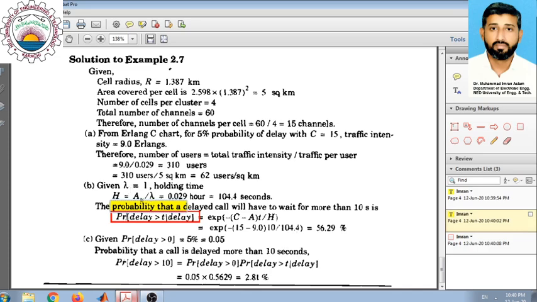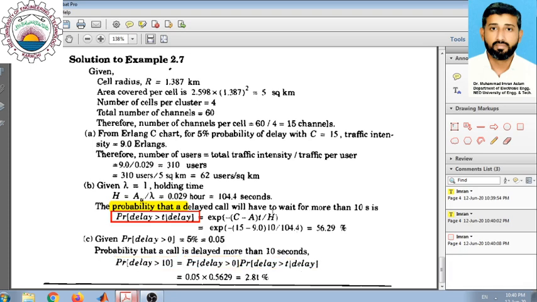We calculated that in part B, and if we multiply this conditional probability with the probability of delay, which is the probability of having a delay greater than 0, we can find the total probability which corresponds to having a delay of more than 10 seconds.